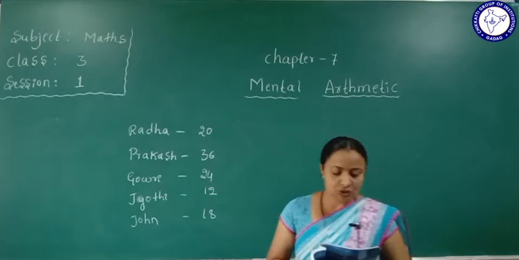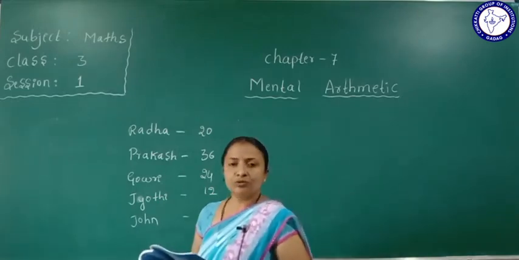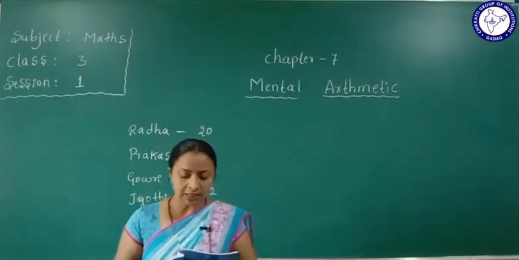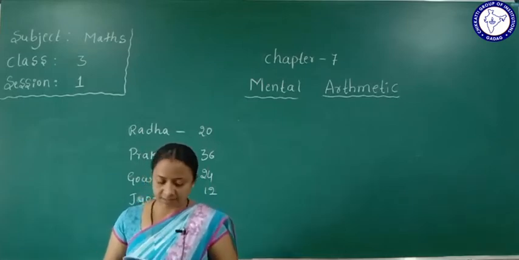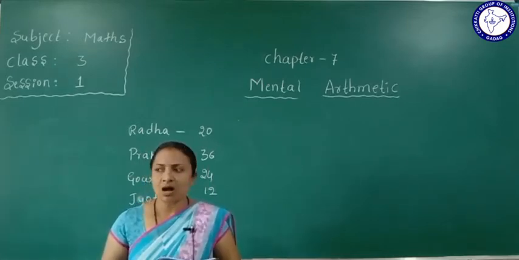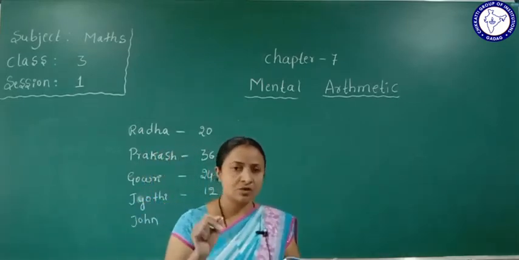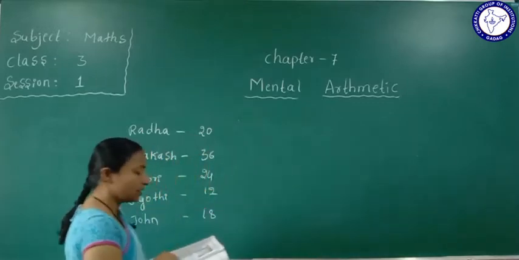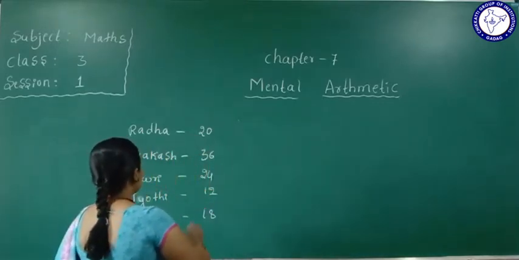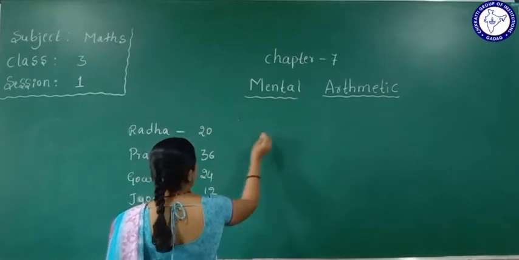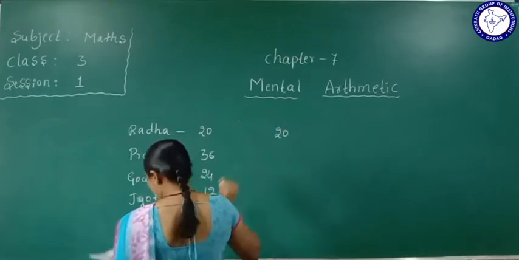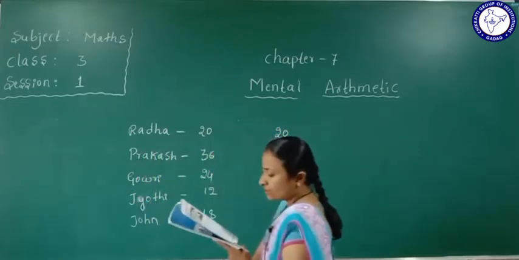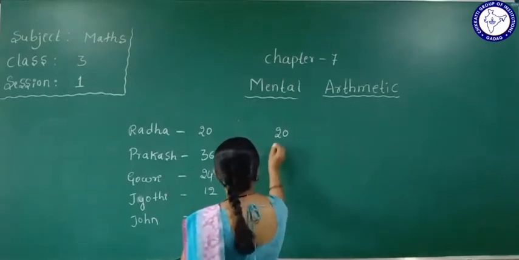Here, see, John and Radha together have 38 tamarind seeds. Say true or false. Yes, what can we understand, Radha and John. So how much does Radha have? Radha has 20 and John has 18.